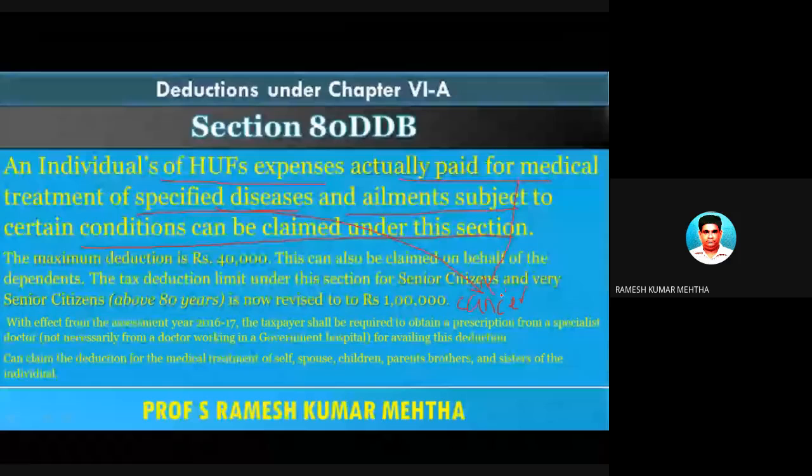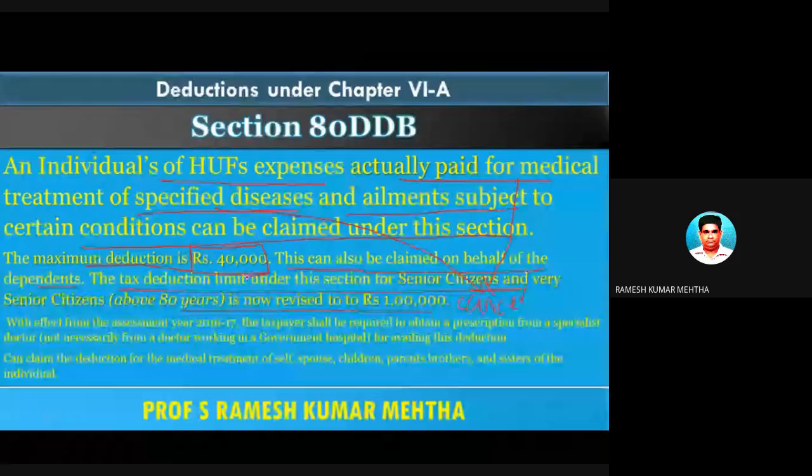So the maximum deduction is rupees 40,000. However, this can also be claimed on behalf of the dependent. The tax deduction limit under this section for senior citizens and super senior citizens is now revised to 1 lakh. So if it is a normal age person, the maximum deduction under section 80DDB is 40,000 rupees. But however, if such a specified disease is faced by a senior citizen or a super senior citizen, then the maximum amount which can be deducted under section 80DDB is rupees 1 lakh.